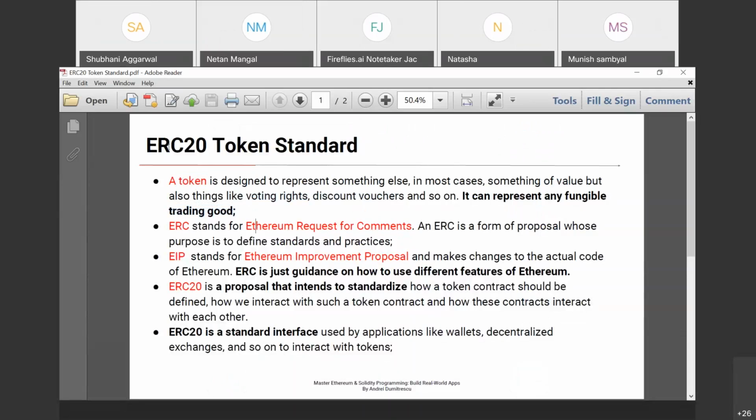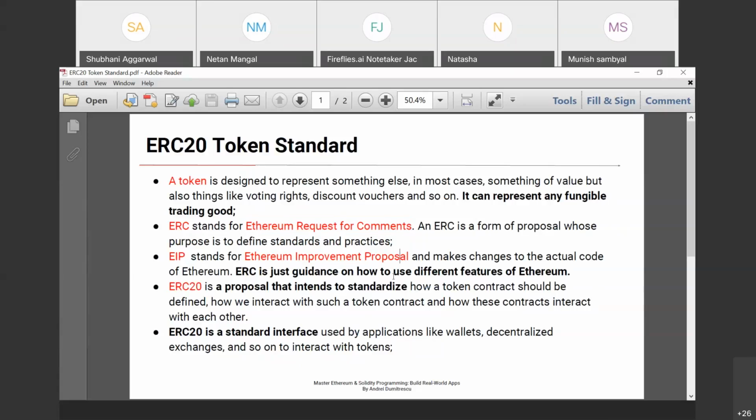Okay, so there are thousands of tokens on a blockchain. Clear? So ERC stands for Ethereum Request for Comments, and it is a form of proposal whose purpose is to define standards and practice. EIP stands for Ethereum Improvement Proposal and makes changes to the actual code of Ethereum.